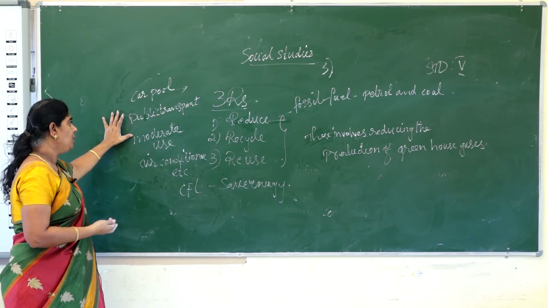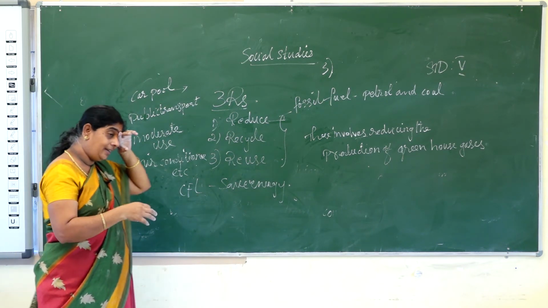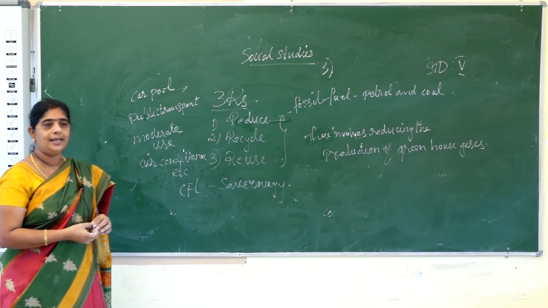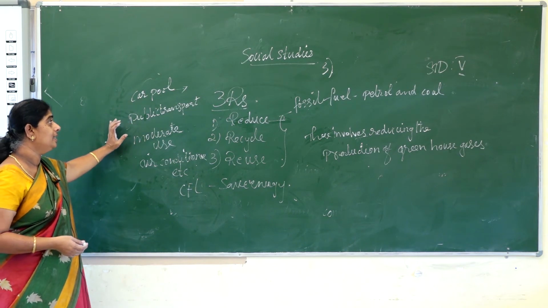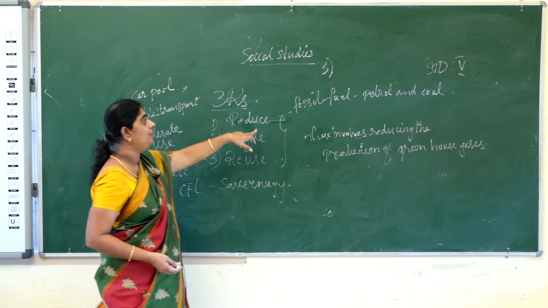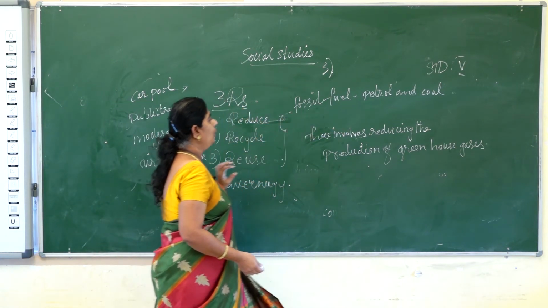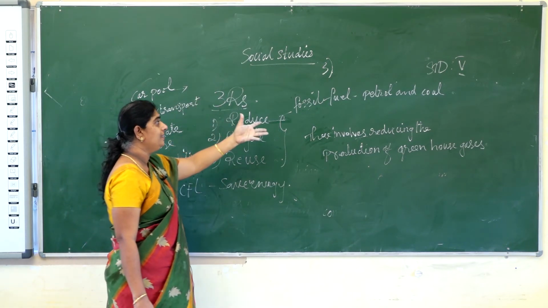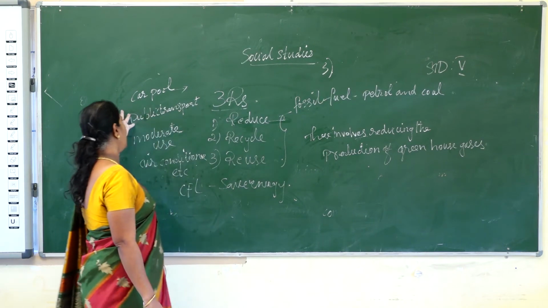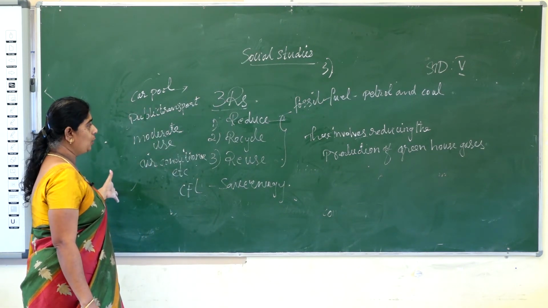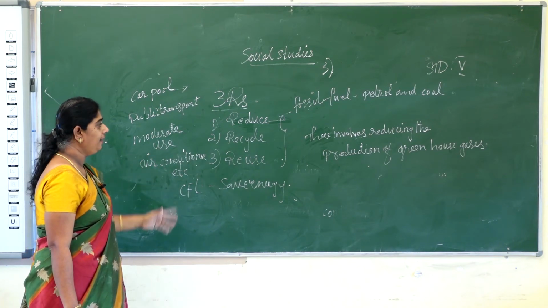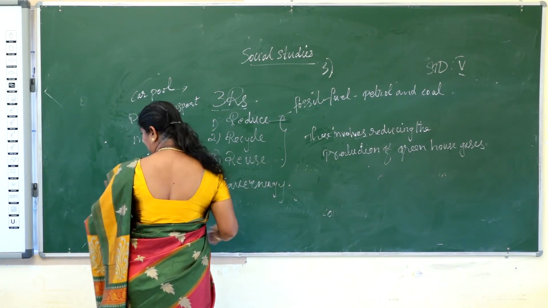And you can use, children, even a cycle, or you can walk to nearby places. Instead of using this, you can save petrol and coal. That is the meaning of reduce. We can save energy in this way by carpool, public transport, moderate use of air conditioner.